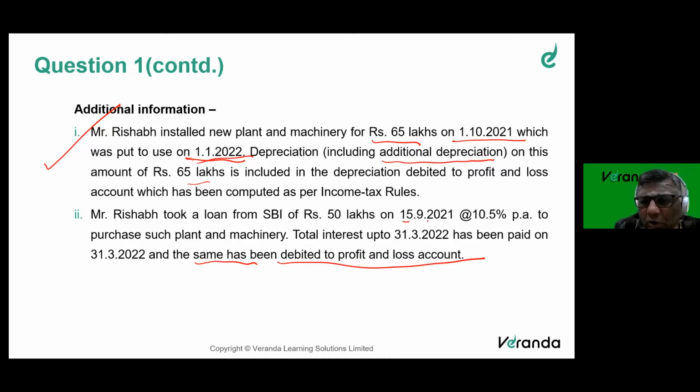I took a loan on 15/9/21, 50 lakhs at 10.5% to purchase this machine. The asset is put to use only on 1/1/22.